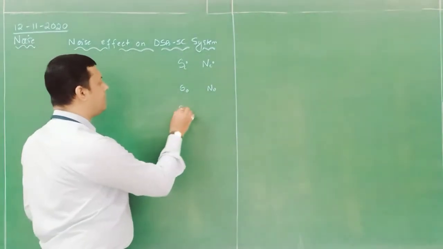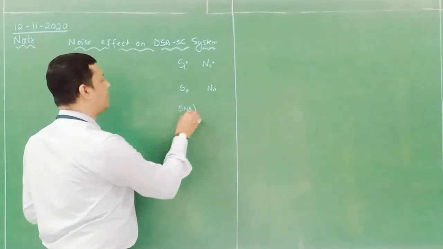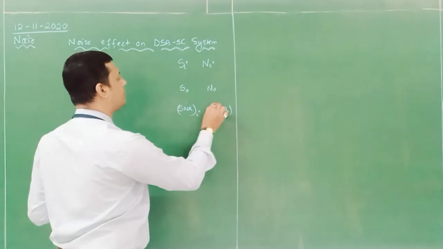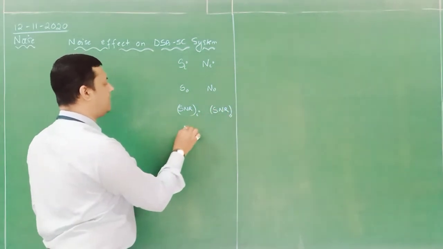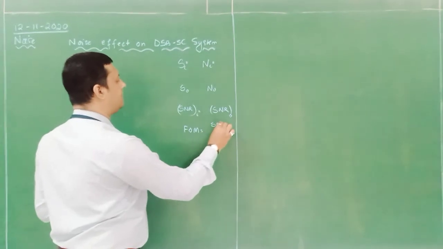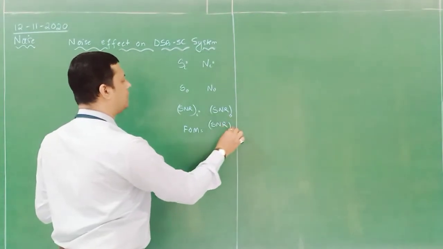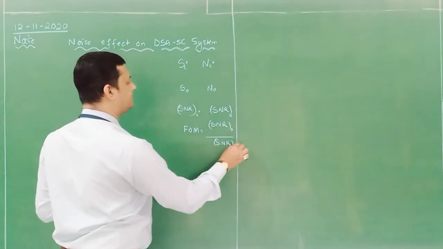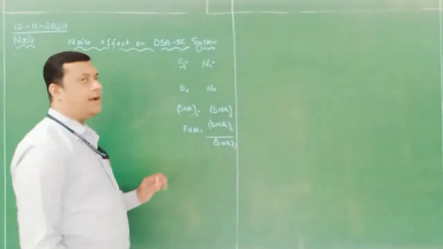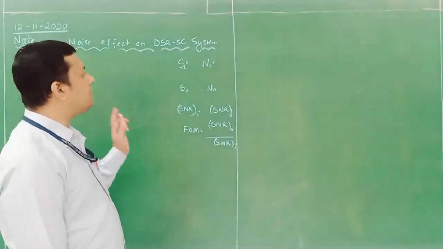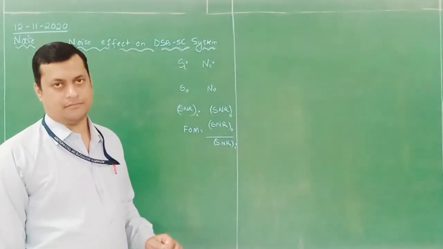Then we have to identify SNR for input and SNR for output. And then we have to determine the figure of merit, that is SNR output divided by SNR input. So these are the fundamental terms which we are going to determine with respect to different systems.